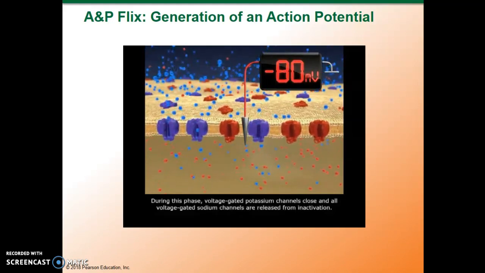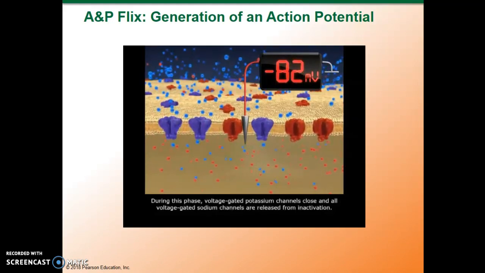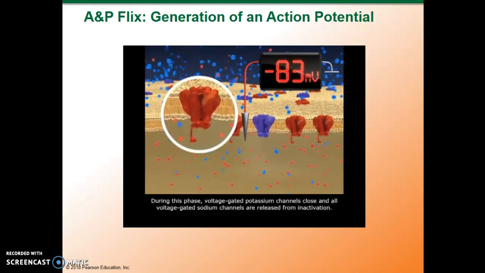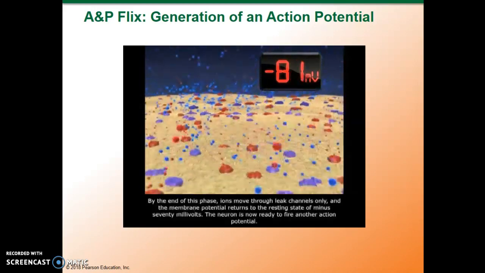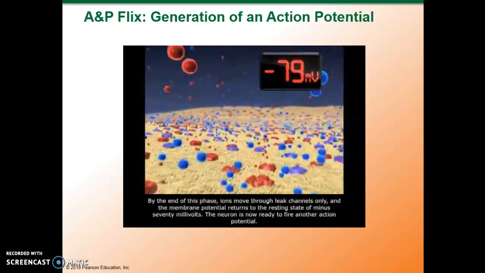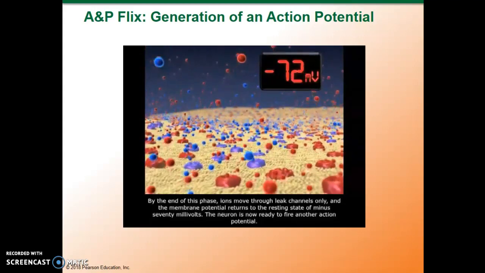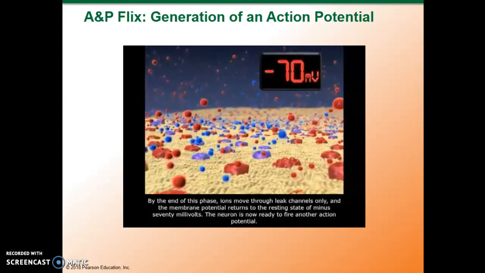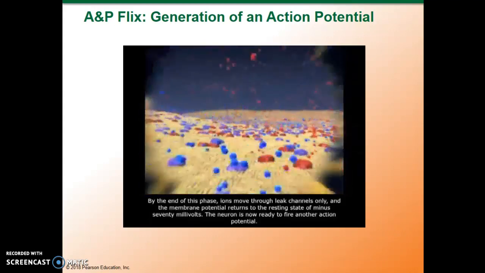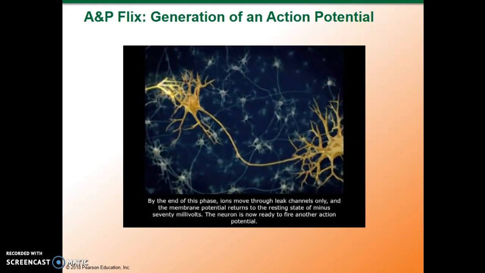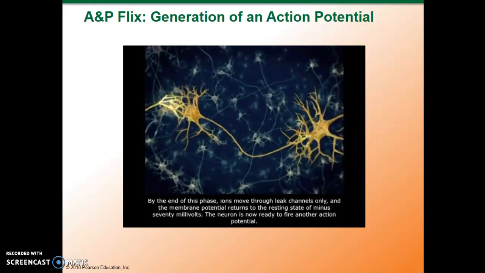During this phase, voltage-gated potassium channels close and all voltage-gated sodium channels are released from inactivation. By the end of this phase, ions move through leak channels only, and the membrane potential returns to the resting state of -70 millivolts. The neuron is now ready to fire another action potential.